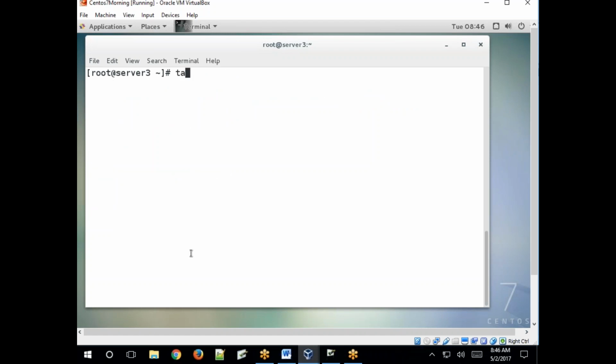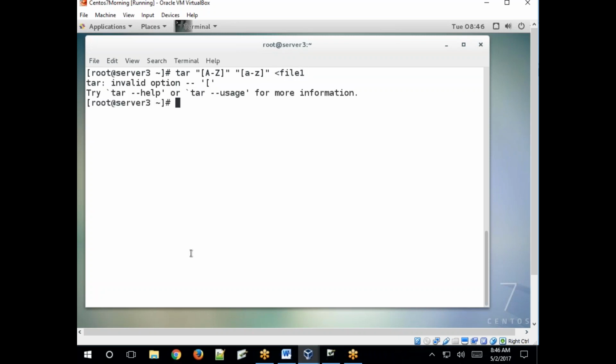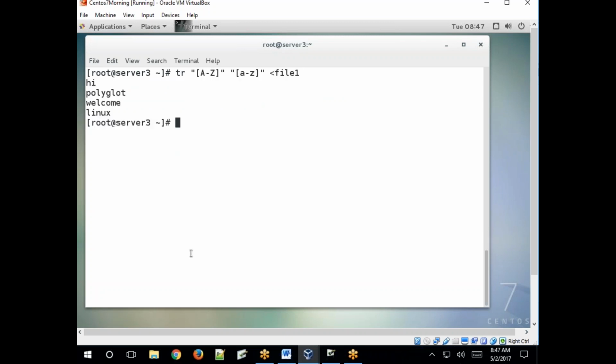Now convert. Translate here, capital A to Z, then the input file1. Tab. Converted, right? Uppercase into lowercase. Converted, right?